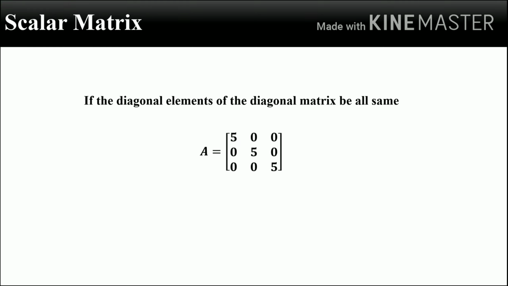Consider another type of matrix, the scalar matrix. If the diagonal elements of a diagonal matrix are all equal, or the same value, then the matrix is called a scalar matrix. Consider the given matrix A, equal to 5 0 0, 0 5 0, 0 0 5. See, in this matrix, the diagonal elements are equal to 5. Such a square matrix in which every non-diagonal element is 0 and all the diagonal elements are equal. Thus, if all elements in the diagonal of a diagonal matrix are equal, it is called a scalar matrix.